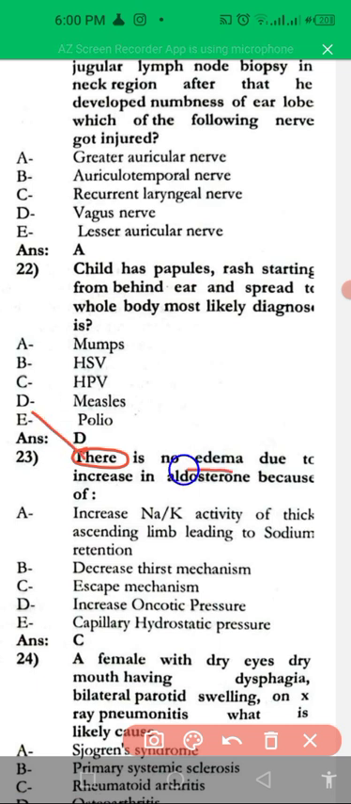There is no edema due to increase in aldosterone because of escape, increased sodium potassium activity in the thick ascending limb, with sodium retention.